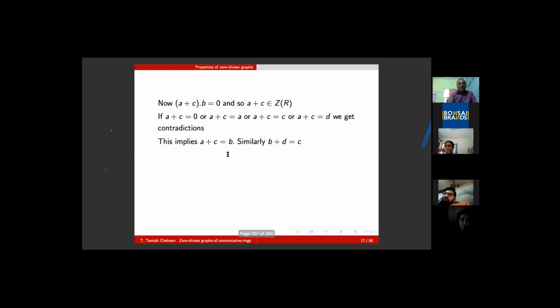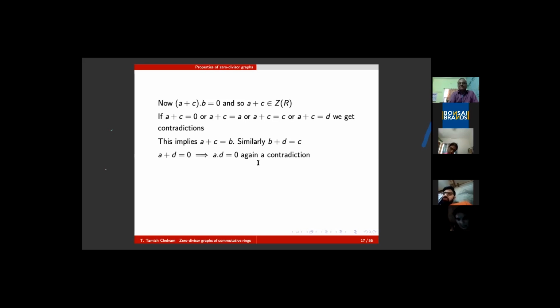So on one hand A plus C is equal to B, on the other hand B plus D is equal to C. So you substitute C here, B plus D, B gets cancelled. Ultimately A plus D is equal to 0, which means D is equal to minus A. This once again makes AD equal to 0, which is a contradiction. So what is the fact? A plus C being a zero divisor gives a contradiction in every possibility. Therefore, P4 cannot be the zero divisor graph of any commutative ring.